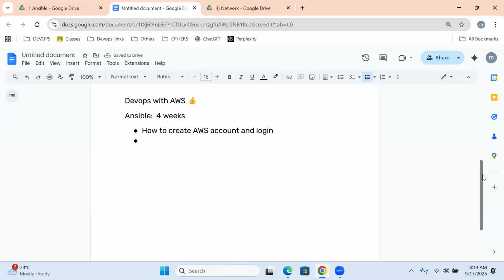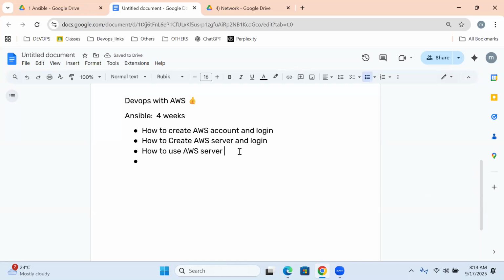Once logged in, how to create an AWS server and login, and how to use the AWS server. Up to this point, we have done.